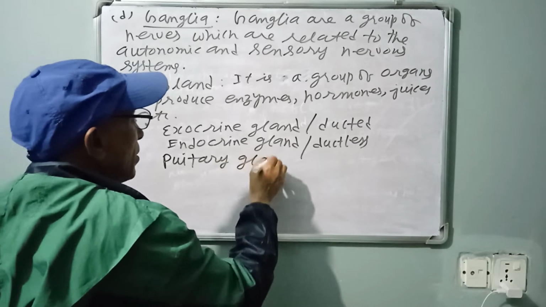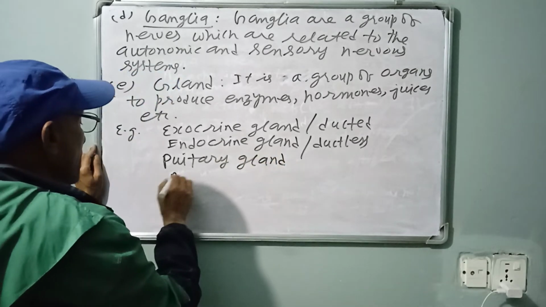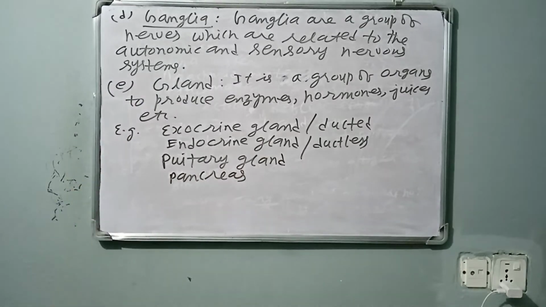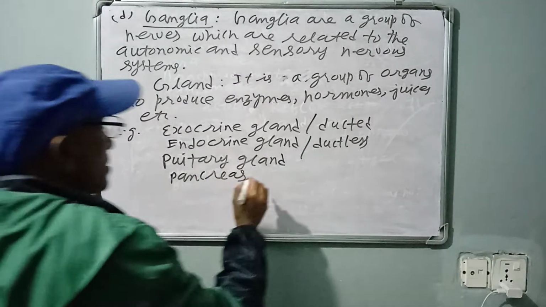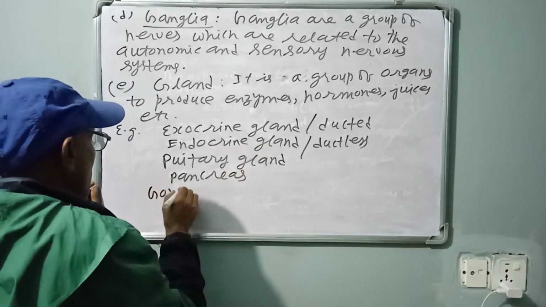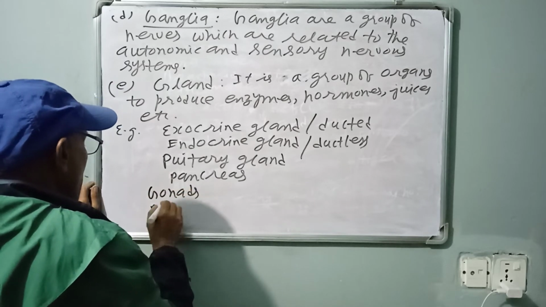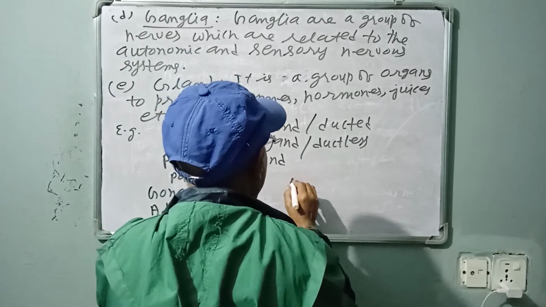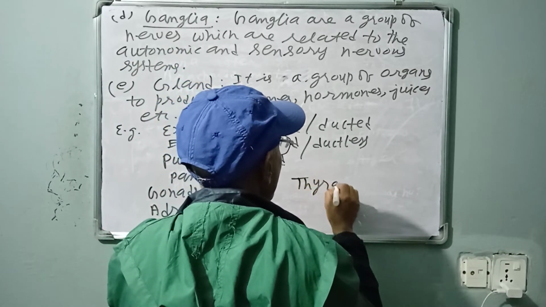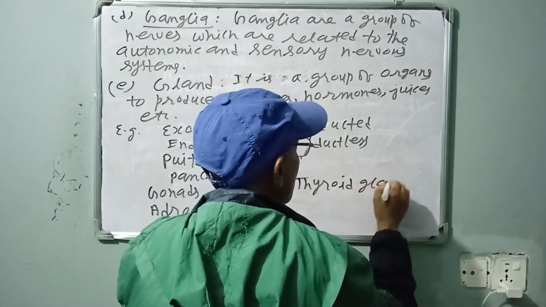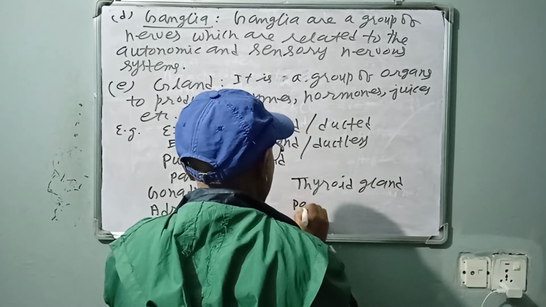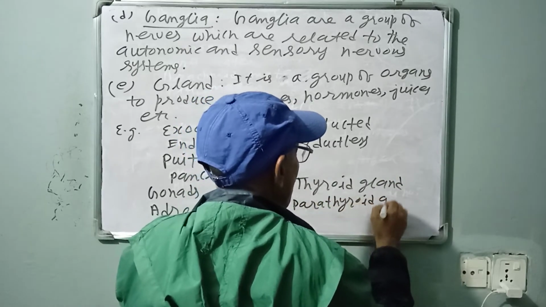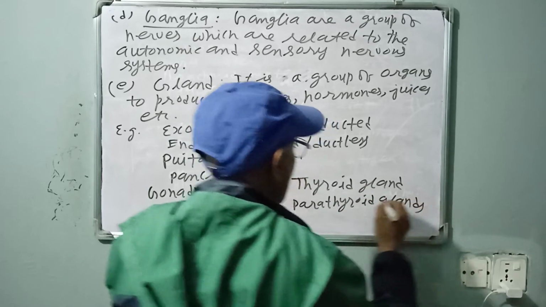pituitary gland, pancreas, gonads, adrenal, thyroid gland, parathyroid glands.